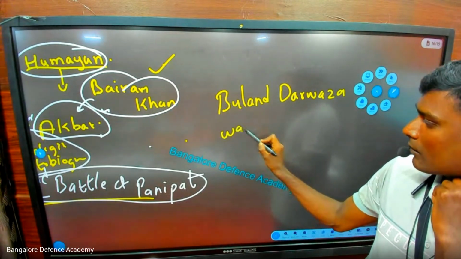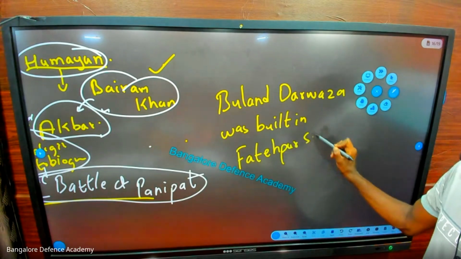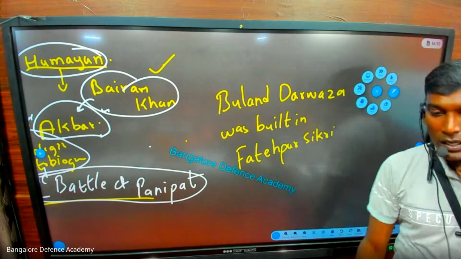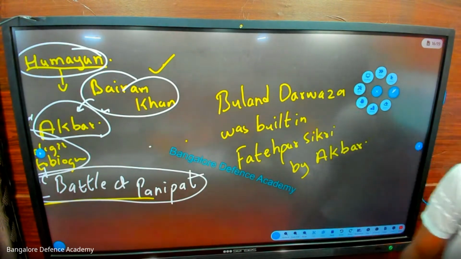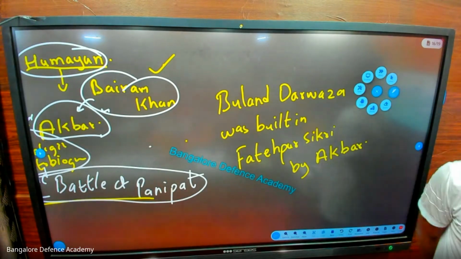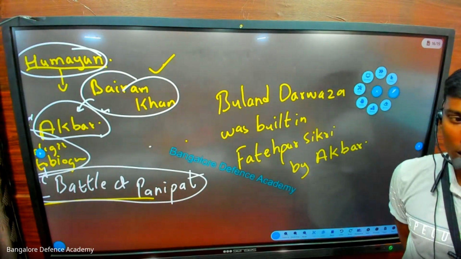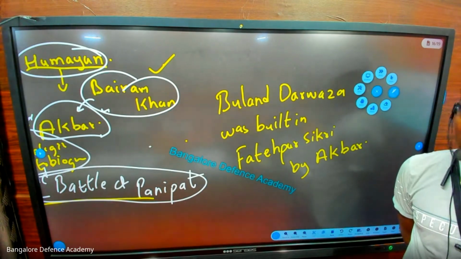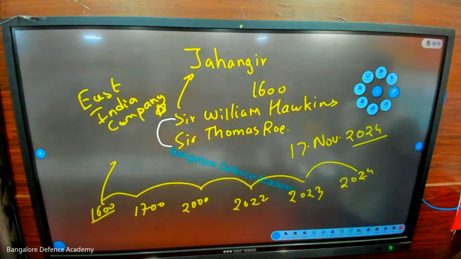Buland Darwaza was built in Fatehpur Sikri by Akbar. Fatehpur Sikri by Akbar. Understood? Okay, who built the darwaza? Akbar. Very good. Okay, who is the son of Akbar?